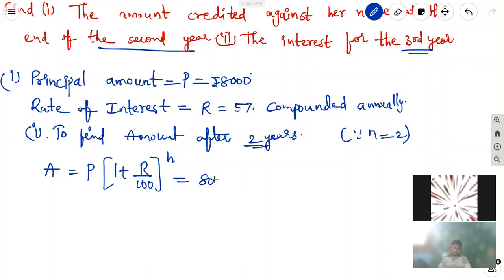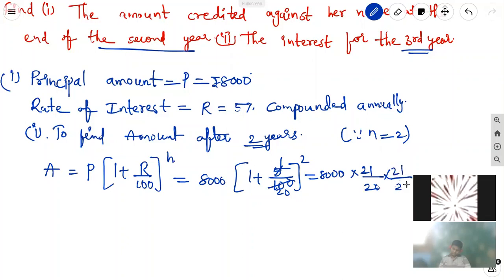What is the principal amount? 8,000 is the principal amount. 1 plus rate of interest 5 by 100, whole power 2. 5 ones are 5, 20s are 20. Taking LCM, 20 plus 1, 21. So 8,000 into 21 by 20 into 21 by 20 after LCM.